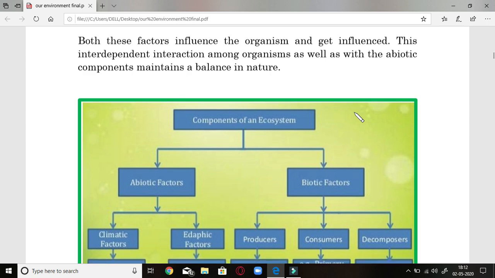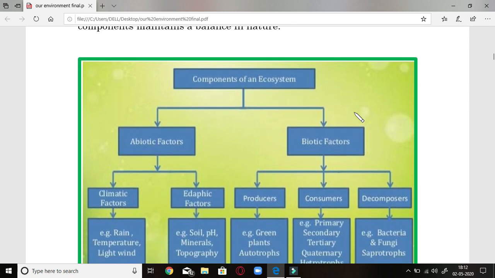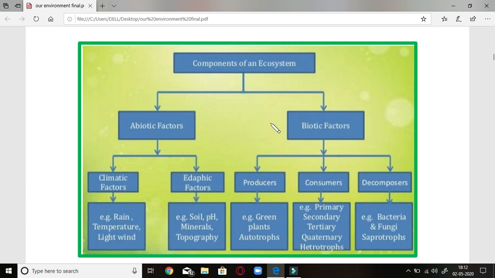Let us see a chart of the components of an ecosystem, which consists of abiotic factors and biotic factors. Abiotic factors are further of two types: climatic factors and edaphic factors. Climatic factors are those present in our climate, like rain, temperature, light, or wind. Whereas edaphic factors consist of soil, pH of the soil, minerals in the soil, and topography, that is the description of the land area around us.